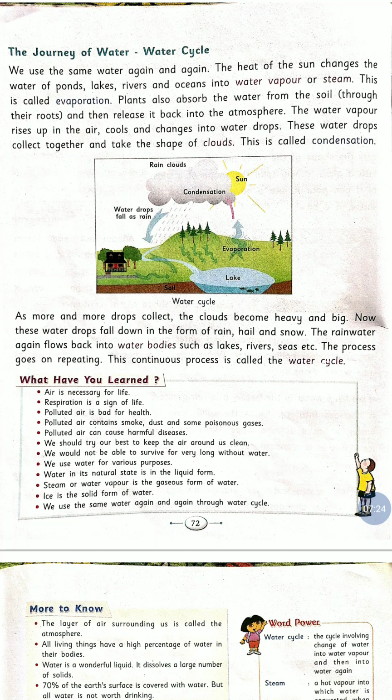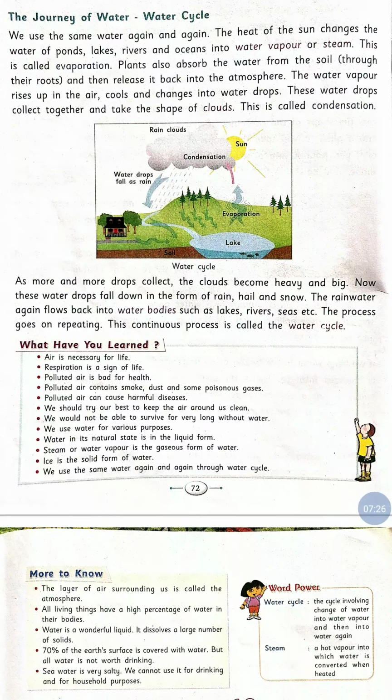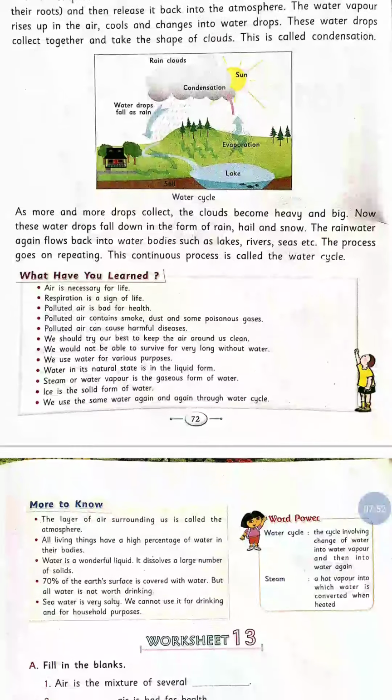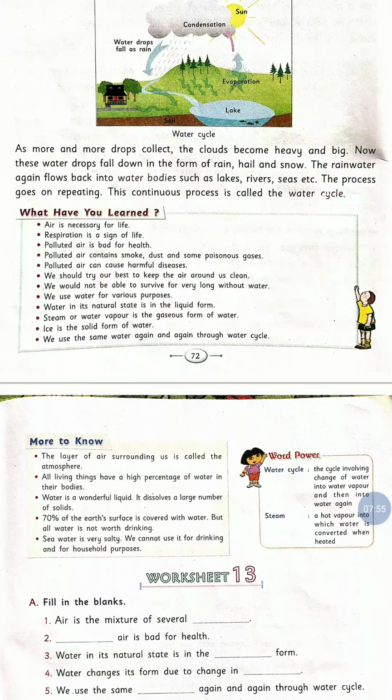Steam, another name of which is water vapor, is the gaseous form of water. Ice is the solid form of water. We use the same water again and again through the water cycle. It is a journey of water. So these are some important points, my dear children. Let us see more to know.